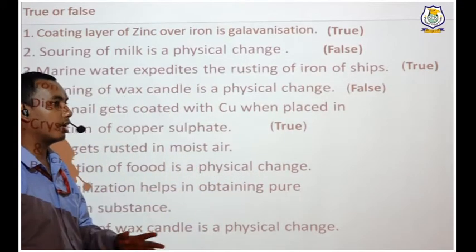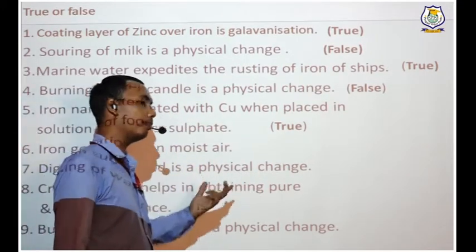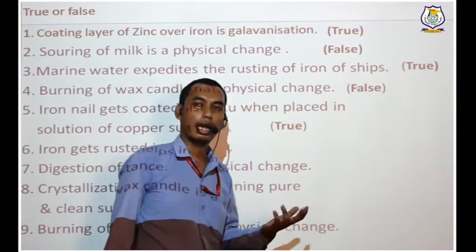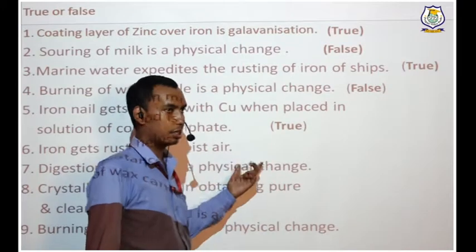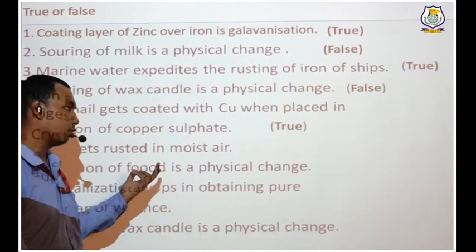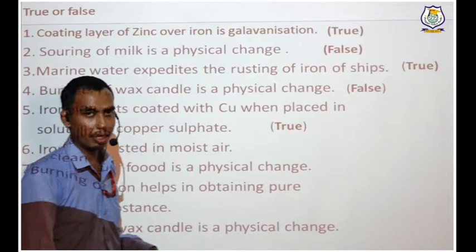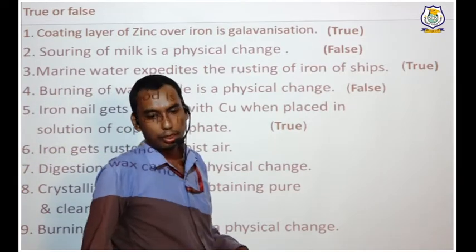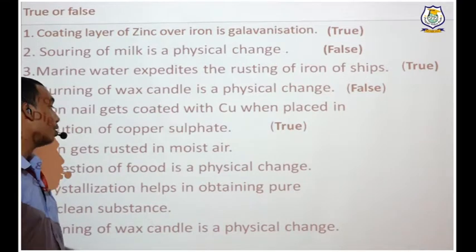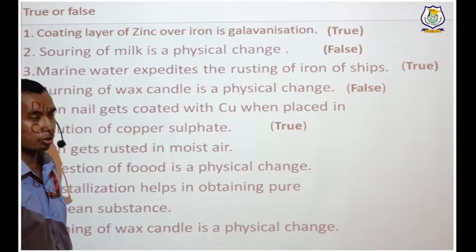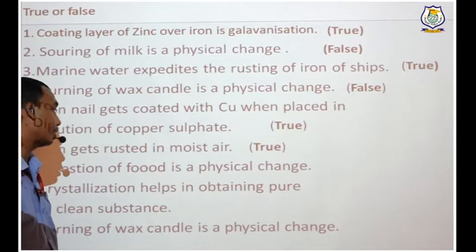Whereas in dry weather, the amount of water vapor is less and oxygen is still present. So the chances of getting rusted are very less, whereas in moist air the chances of getting rusted are high. So iron will get rusted in moist air. True, it will get rusted.